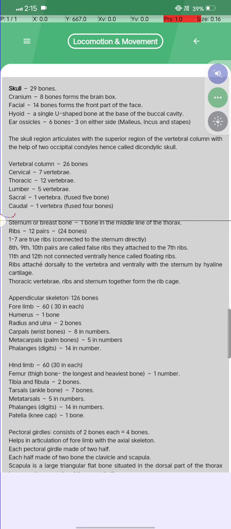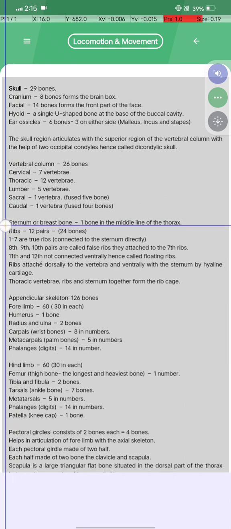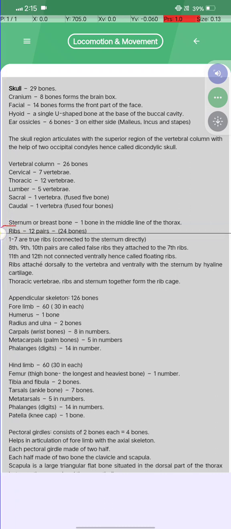उसके बाद देखोगे, the sternum or breastbone, one bone in the middle line of the thorax. Ribs: 12 pairs and 24 bones. 1 to 7 are true ribs and are connected to the sternum directly. 8th, 9th, 10th pairs are also called false ribs. They are attached to the 7th rib. Okay, 11th and 12th are not connected ventrally, hence called floating ribs. The ribs attach dorsally to the vertebra and ventrally to the sternum by the hyaline cartilage.